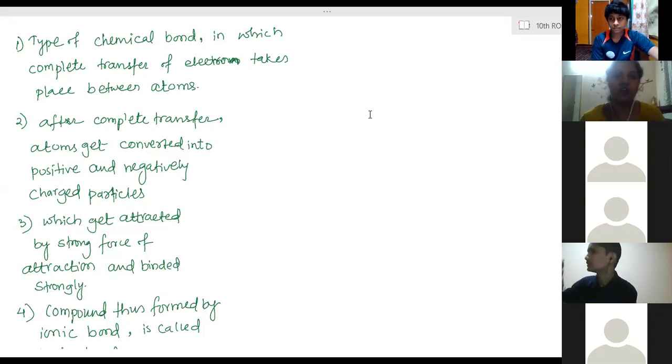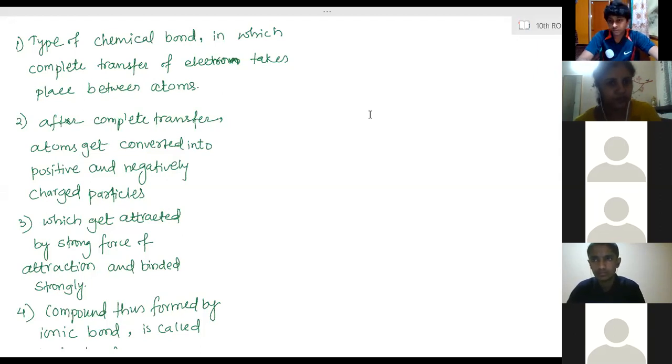So metals form electropositive atoms, and non-metals are electronegative. The force of attraction between them is formed due to complete transfer of electrons. So this way, an ionic bond is formed between a metal and a non-metal.